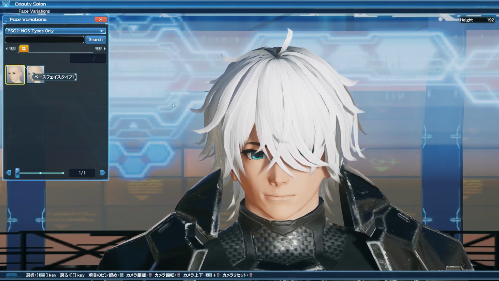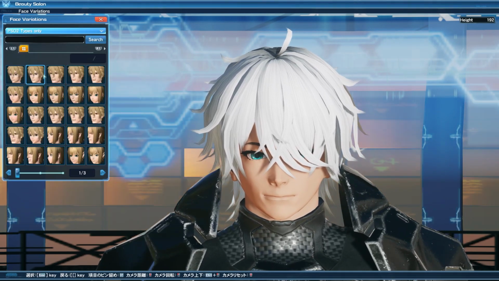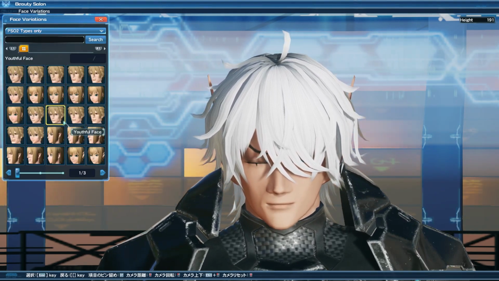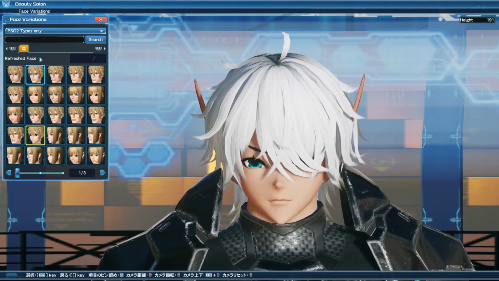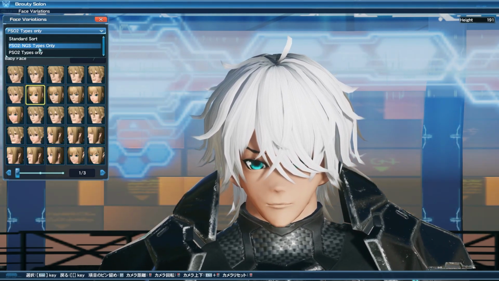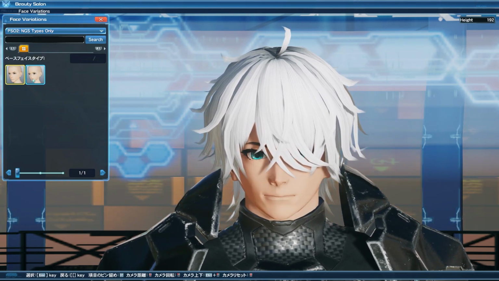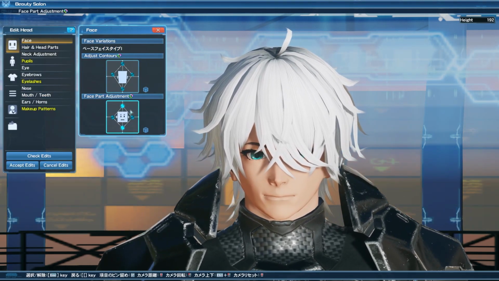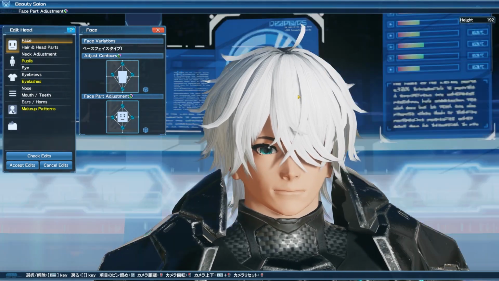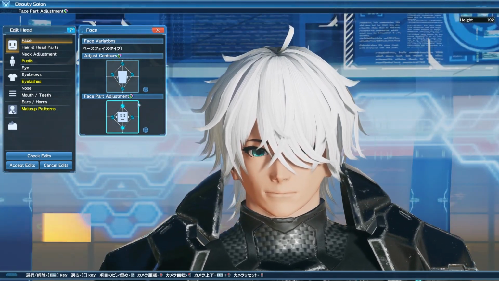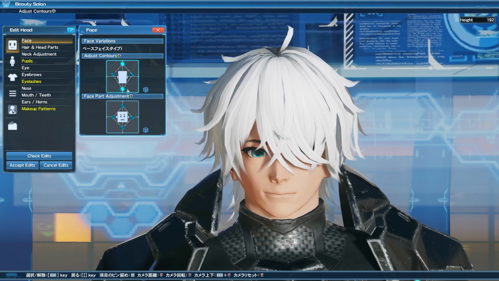The only downside to this is that, depending on whether or not you've been using one of the previous settings, the adjust contours and face part adjustments will actually sync between both of them, making it so that the PS2 original faces look really weird if you were using the PS2 New Genesis faces, and vice versa. So keep in mind that if you are going to be switching over to the New Genesis type face, or even switching back to the PS2 original type face, you will need to do some adjusting.